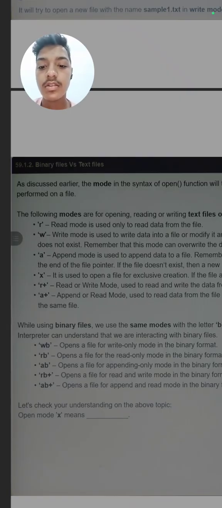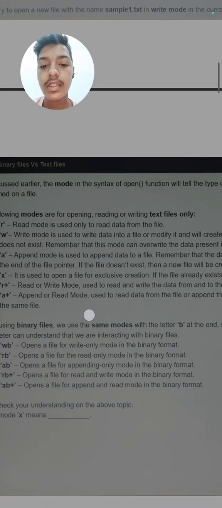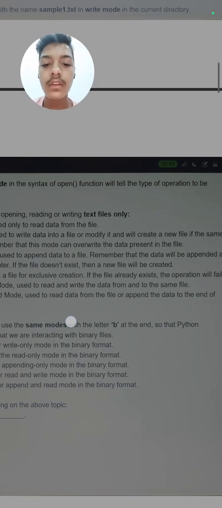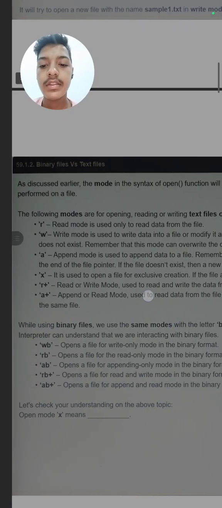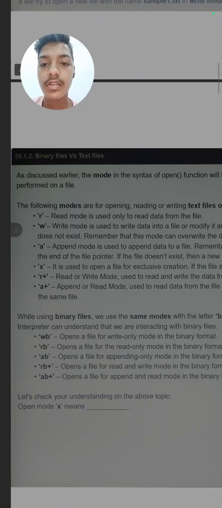Next is small x. It is used to open a file for exclusive creation. If the file already exists, the operation will fail, meaning it will only work when the file does not already exist. It is used to open a file for exclusive creation, meaning some special work.